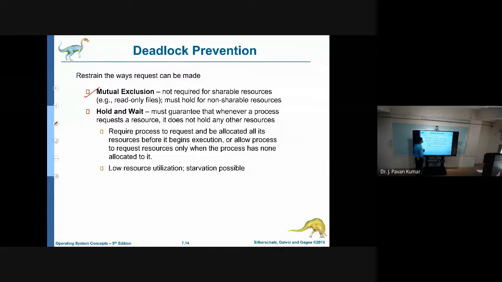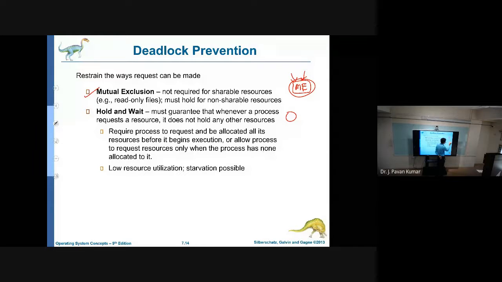Mutual exclusion, what does it mean? Whenever a resource is being used by one process, no other process can utilize this resource. That is mutual exclusion. One resource cannot be utilized by more than one process at a time. Now, if you consider mutual exclusion, we have several resources.